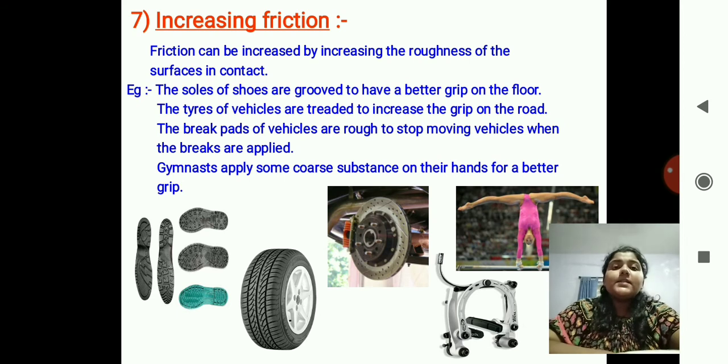Next example is gymnasts apply some coarse substance on their hands for a better grip. Wrestlers, when they wrestle, apply sand on their hands, or they apply mud on their body, or the gymnasts apply some coarse powder on their hands for a good grip. This means they increase the friction by applying some coarse substances on their hands and legs or the body for a better grip.